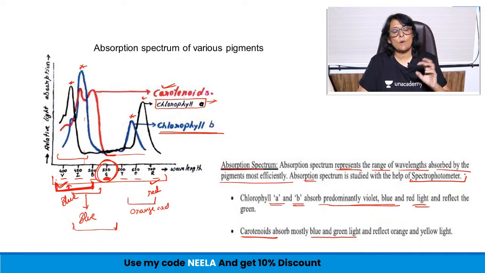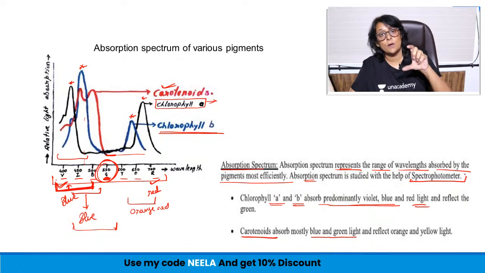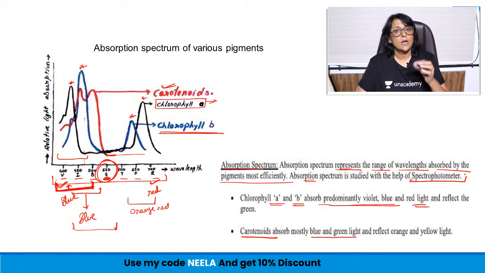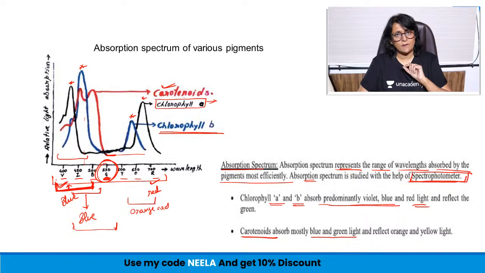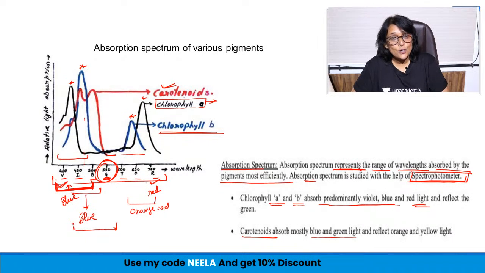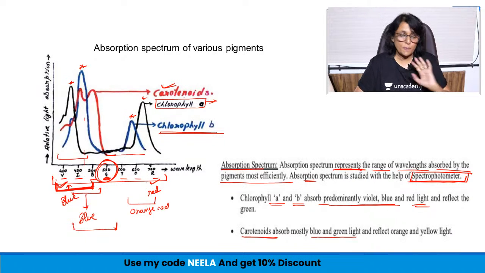The only time which is required is for extraction of that pigment. Once you extract that pigment, you take that liquid in a test tube and put that test tube into the spectrophotometer, and it is going to give you the reading that this is the wavelength which is absorbed most. So the spectrophotometer is used for identifying which wavelength has been absorbed. So this is absorption spectrum. We have represented the range of absorption of various pigments.